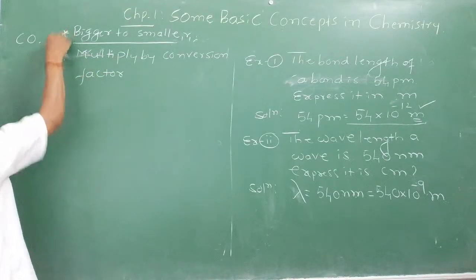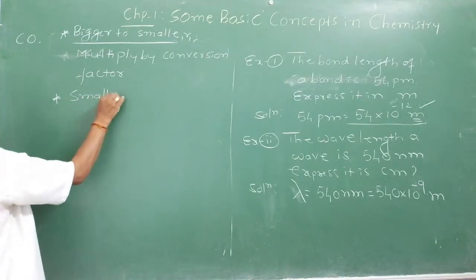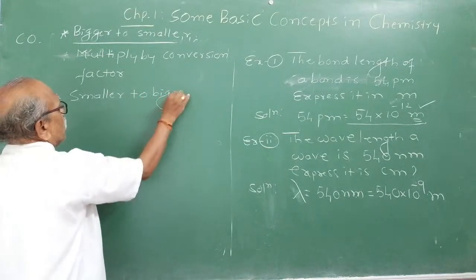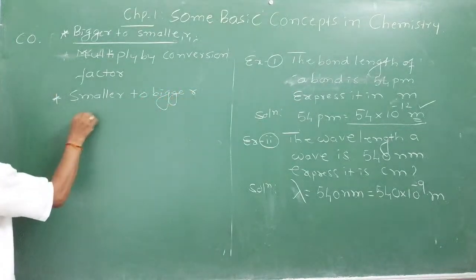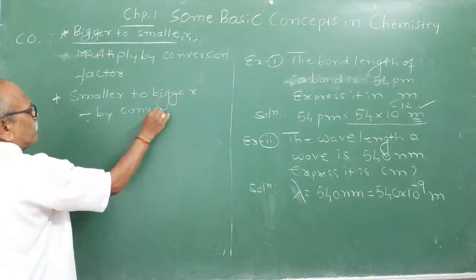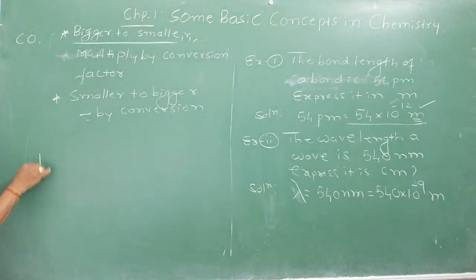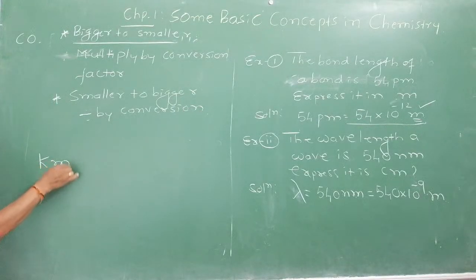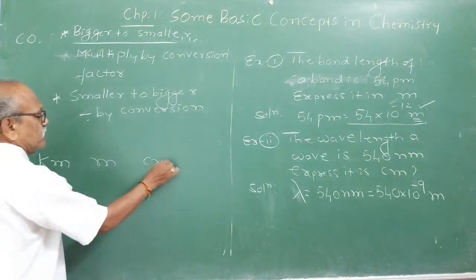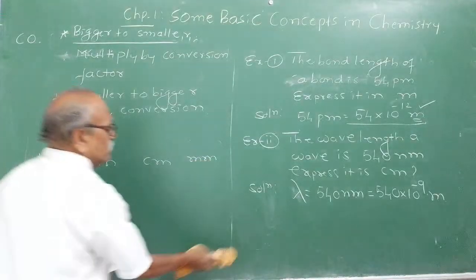Smaller to bigger unit, divide by conversion factor. I will give you an easy trick for conversion. You write kilometer, then meter, then centimeter, then millimeter, right?